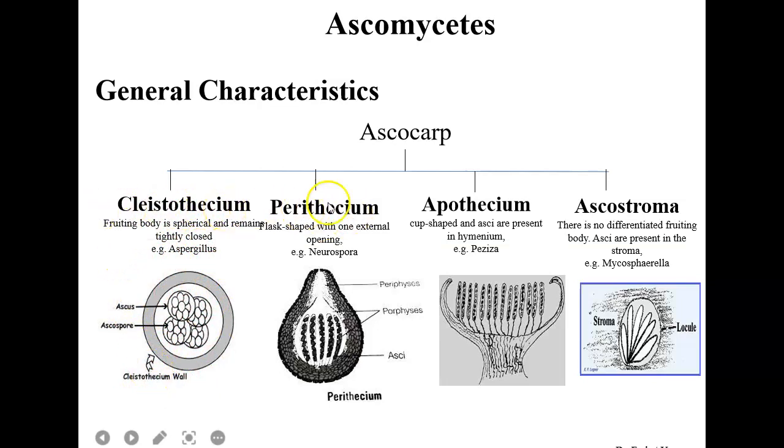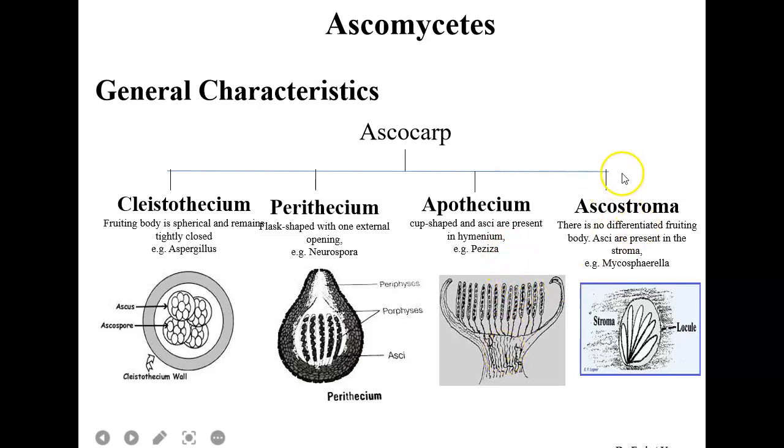Second type of fruiting body is the perithecium. In this case, as you can see from the figure, the fruiting body is flask shaped, and it also has an external opening. Neurospora is its example. Third type of fruiting body is the apothecium, in which a cup shaped fruiting body is present, and asci are present in the hymenium, and Peziza is its example.